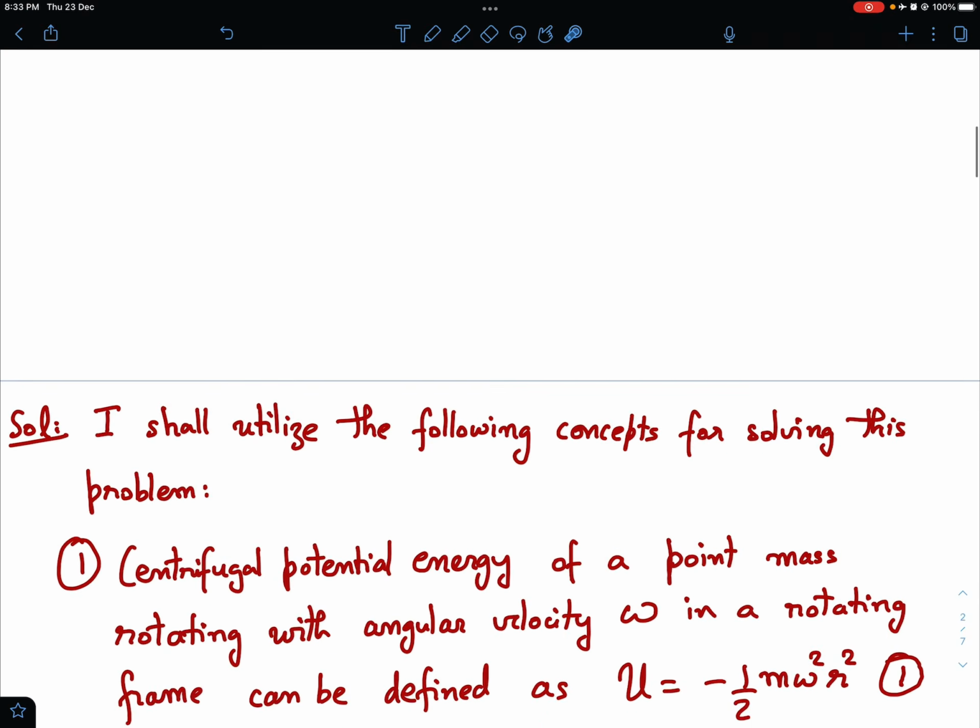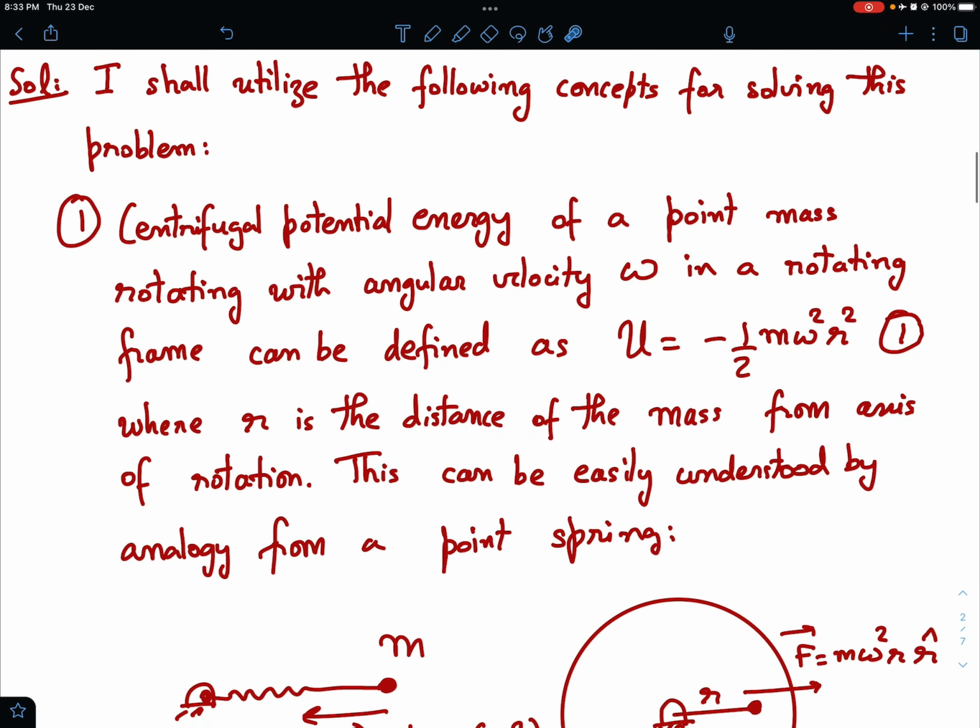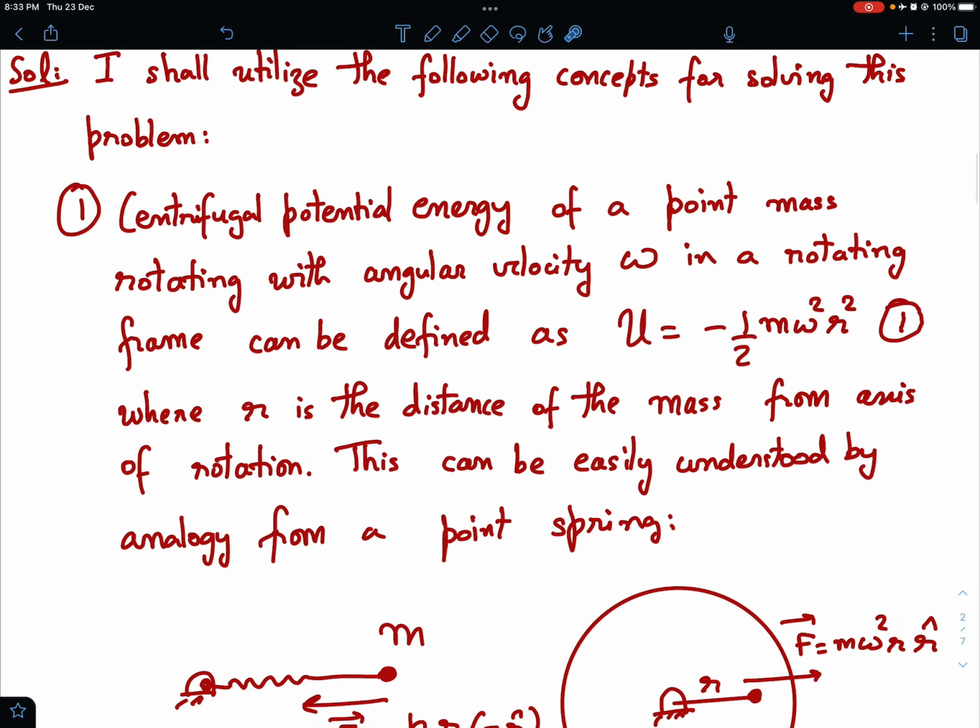So let's see the concepts that I'm going to use for solving this problem. First concept, it's a very important concept. I've also presented this concept in a few earlier videos. I'll try to give a link of those videos also in the description box, but here for completeness I'll again share the concept. So first is the concept of centrifugal potential energy.